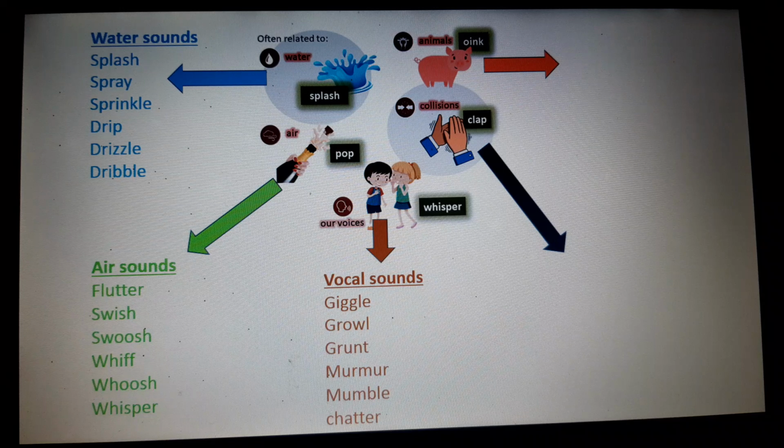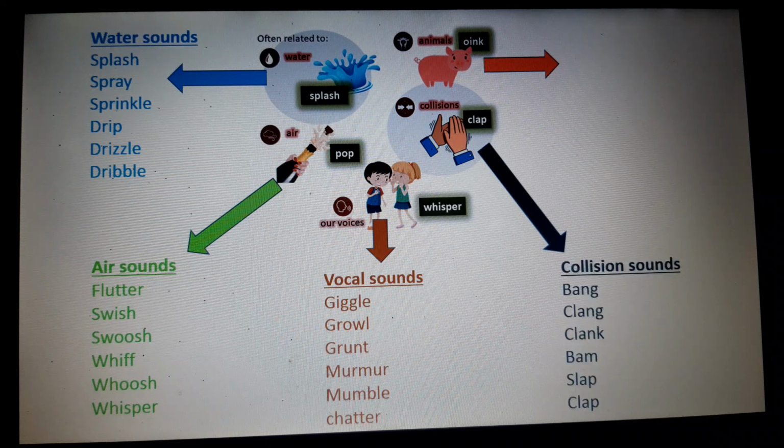Next are voices. The sounds that we make when talking. Giggle, growl, grunt, murmur, mumble, and chatter. Next, you can find collision sounds.